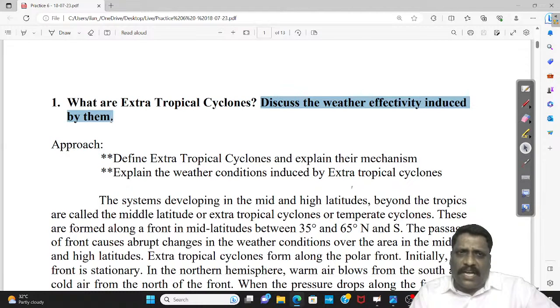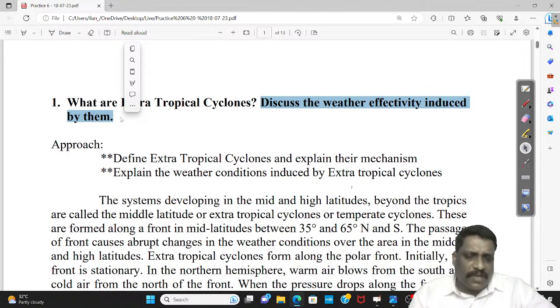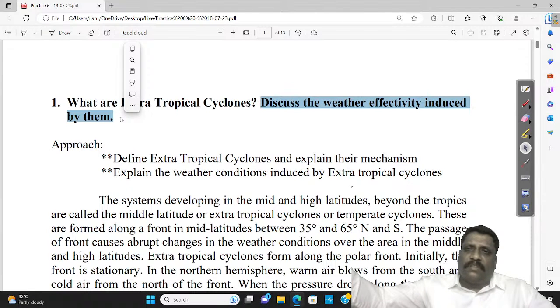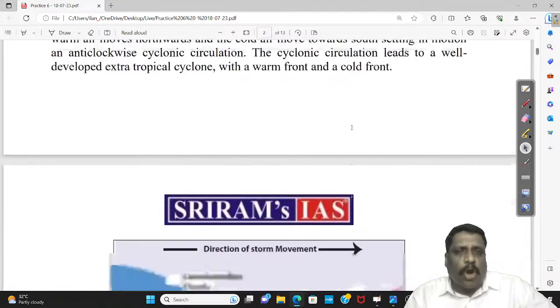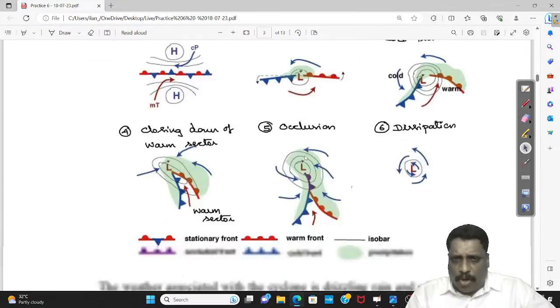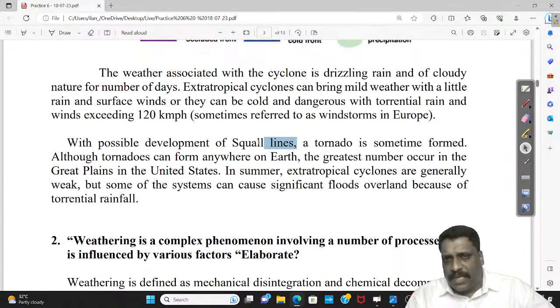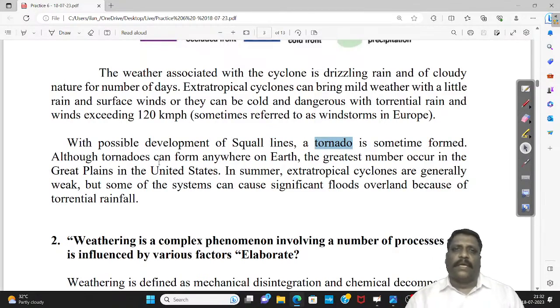Weather effectivity, largely we have divided into two. What will be the weather effectivity along the cold front? Simple: heavy precipitation or bad weather effectivity. What will be the weather effectivity along the warm front? It is known for mild weather, meaning less amount of precipitation, and the wind speed may not be so high. Along the cold front, the wind speed can be slightly higher. So when I talk about the cold front, I am also talking about squall lines and tornadoes. That should be fine enough.